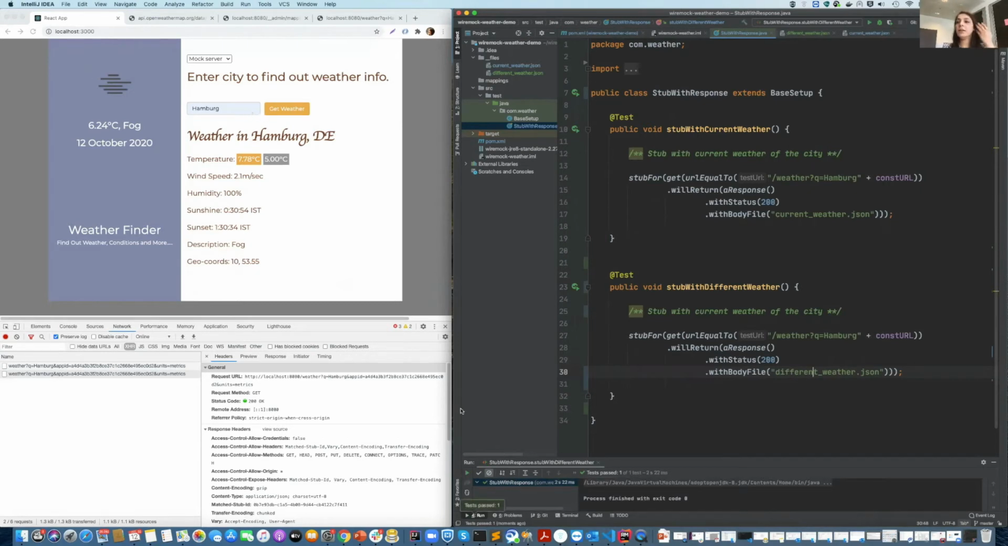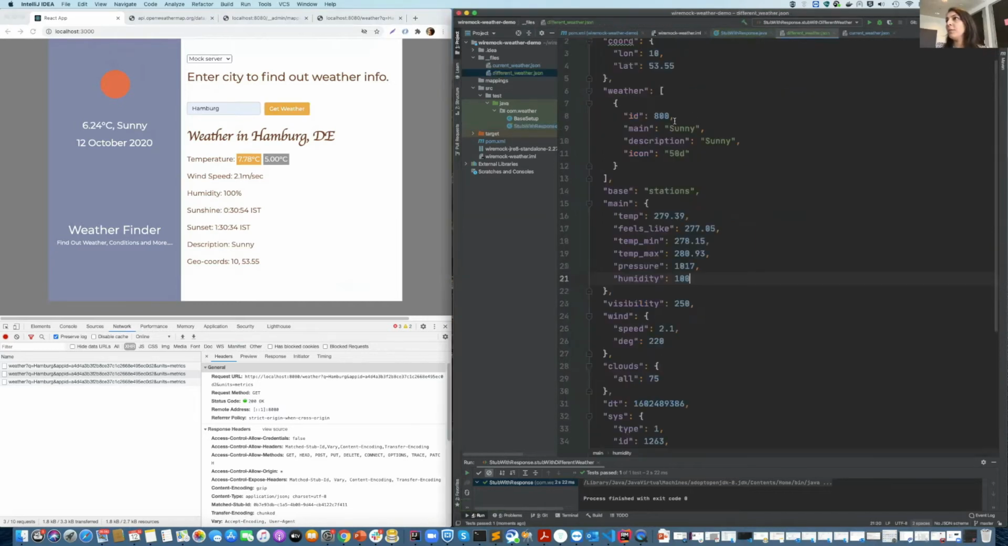So we can see that this test is successful. And if I do this now, we can see that it's showing sunny weather. So we can test different kinds of conditions with the help of stubs. For example, also for thunderstorm, let's see. Now if I check the weather for Hamburg, it's showing me a thunderstorm. So we can check these kinds of conditions easily with the help of stubbing.